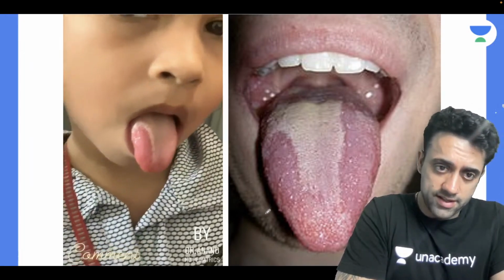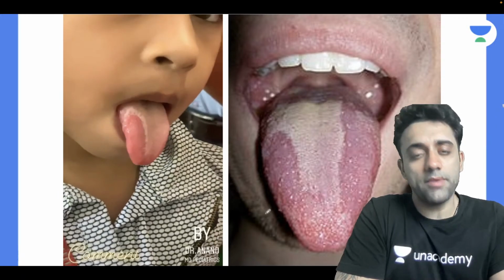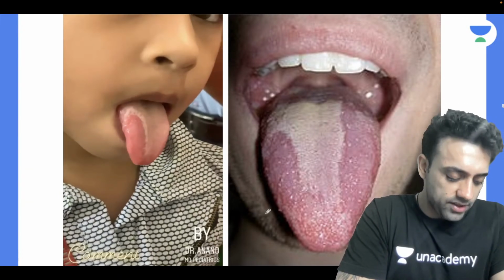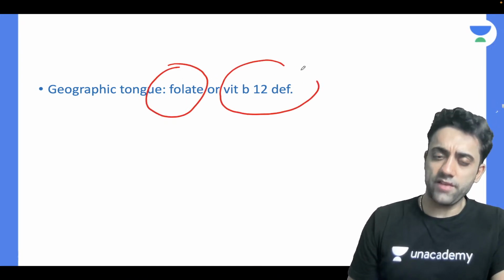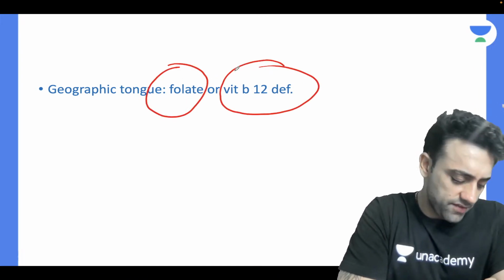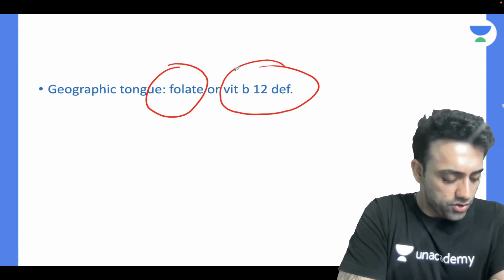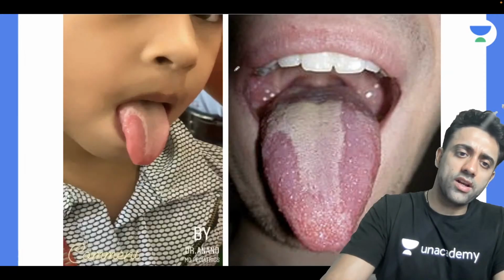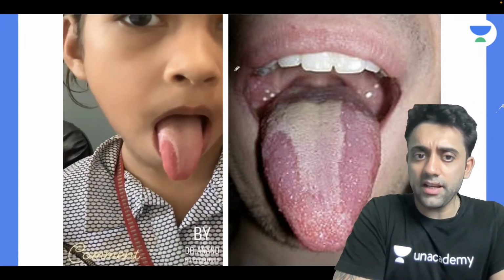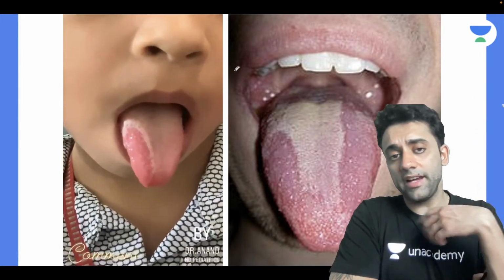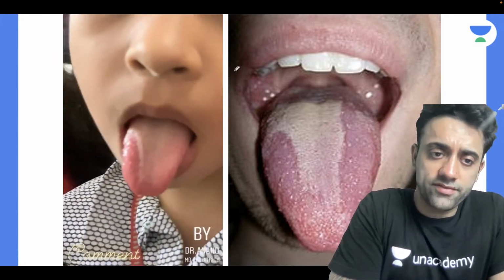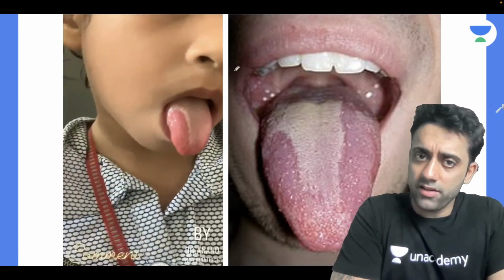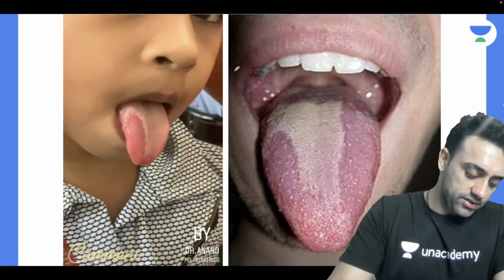So geographic tongue, basically, is kind of like a map drawn on the tongue. Usually it's because of folate deficiency, vitamin B12 deficiency. In general, we can say these deficiencies can cause geographic tongue. Macroglossia is not so much there. She has just come back from school. We gave her a multivitamin and iron also. She was perfectly fine. So nothing but a geographic tongue.